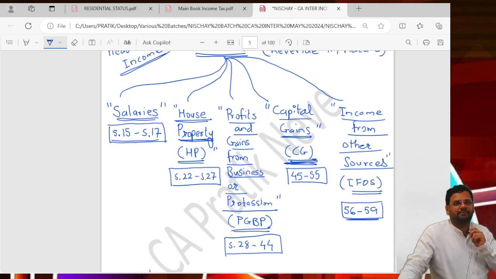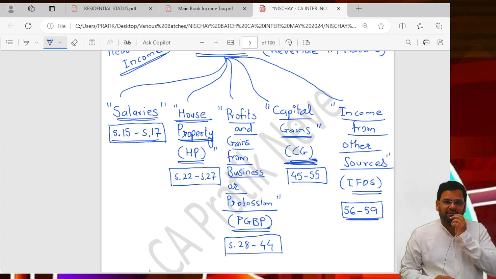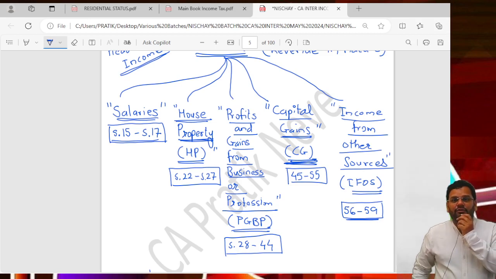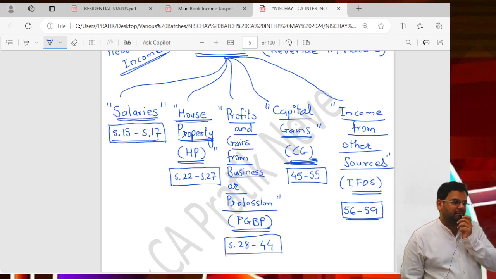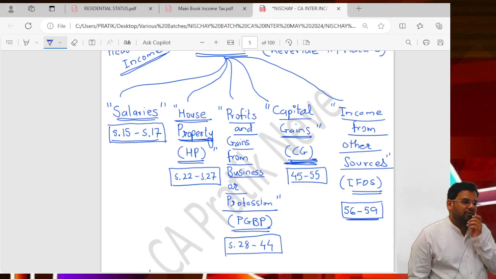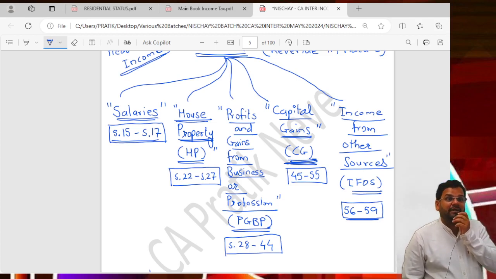I'll give you an example. See, a very simple example to understand, but interesting. And after I tell you this example, maybe you will never like to do a job again. You will feel we should not be employees, we should better do something of our own, because we don't want income under the head salary.